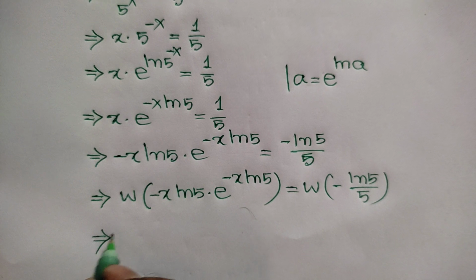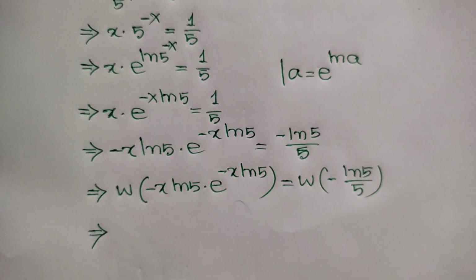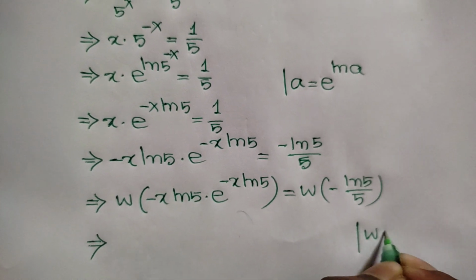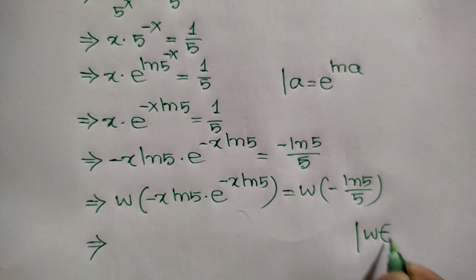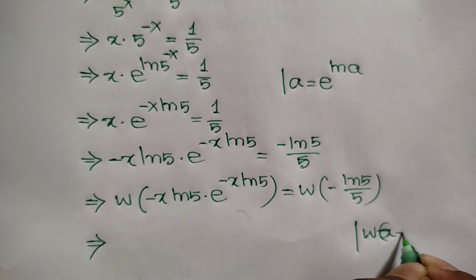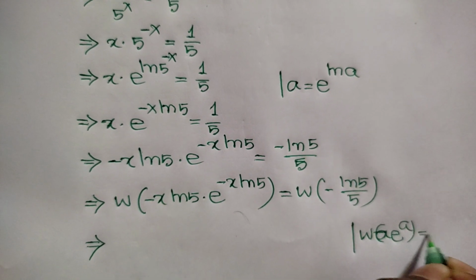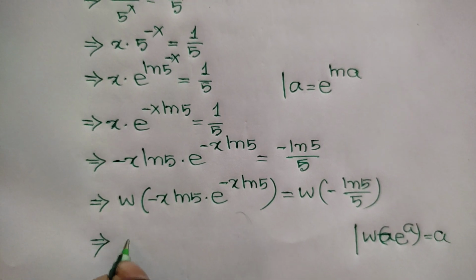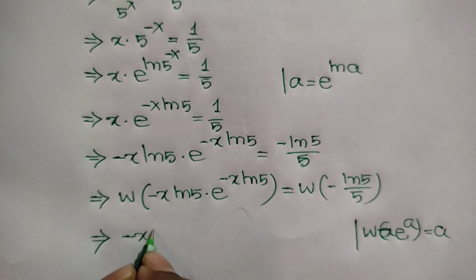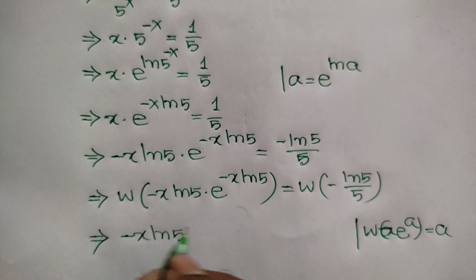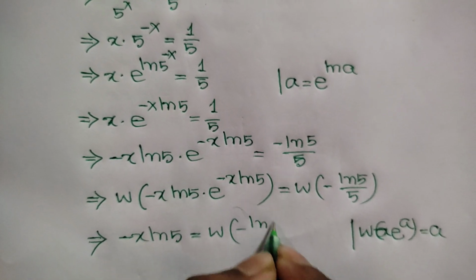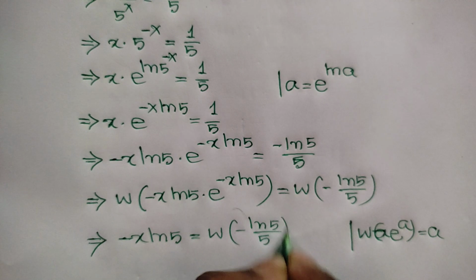Or now here we can apply this rule, W of a times e to the power a is equal to a. Apply this rule here, we can write negative x ln of 5 is equal to W of negative ln of 5 over 5.